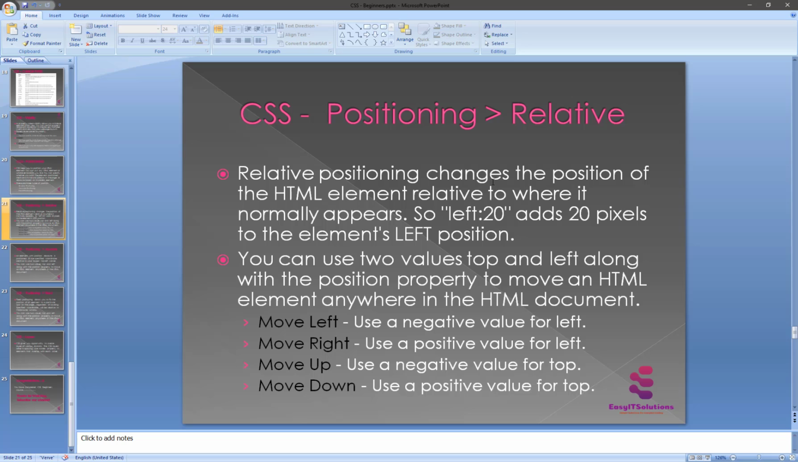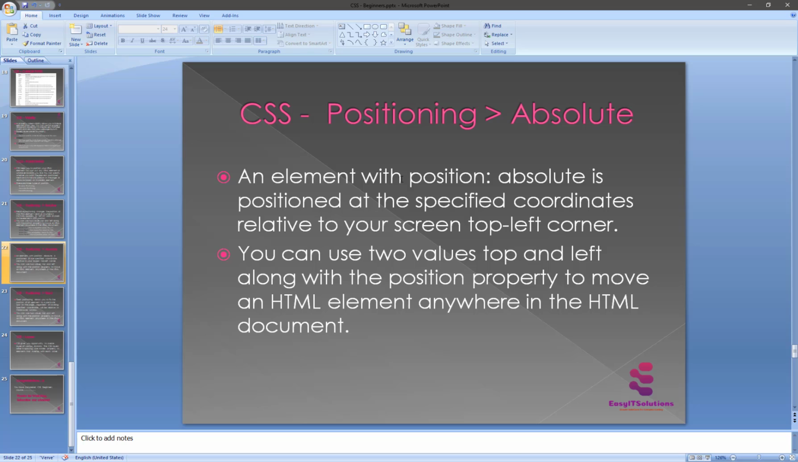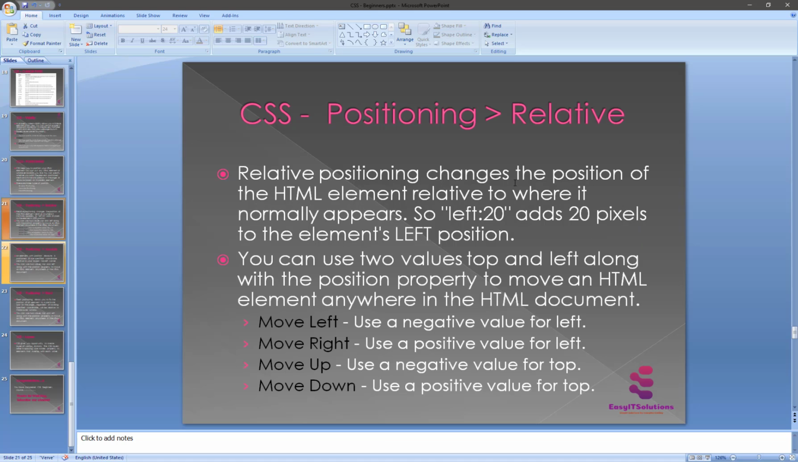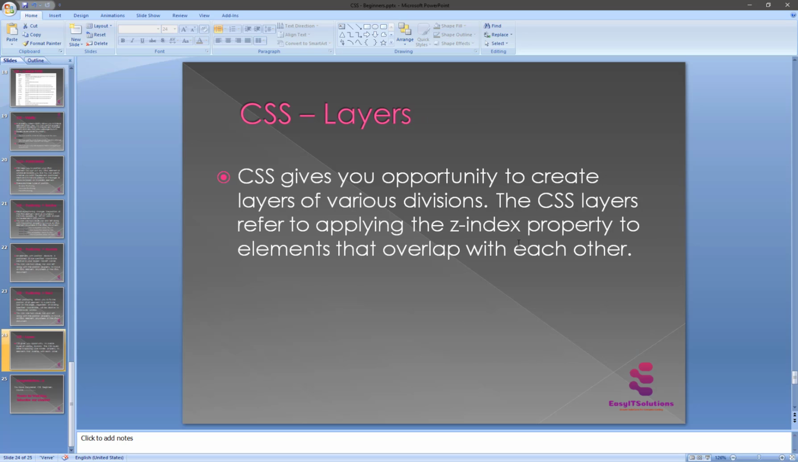So the position changes the position of an element, but the absolute position specifies the content coordinates relative to your screen's top left corner. This is the difference between relative and absolute. Here we use the relative position because it changes the position of an HTML element. It's not a coordinate, so that's why. Okay, so that property of elements overlap with each other.